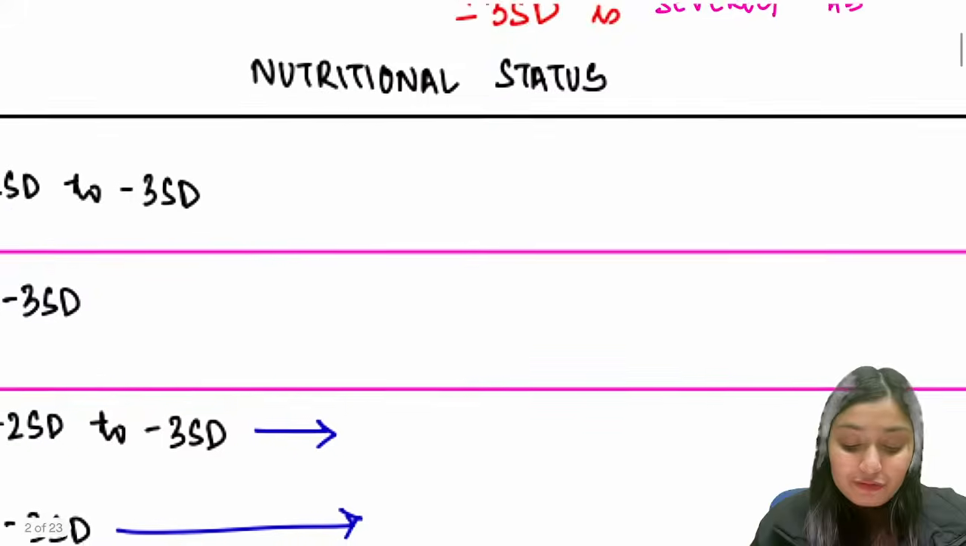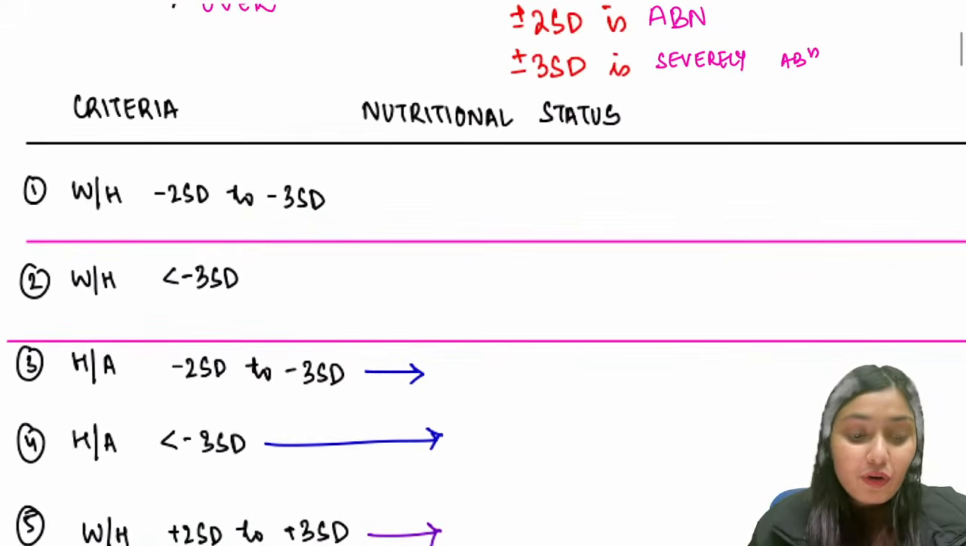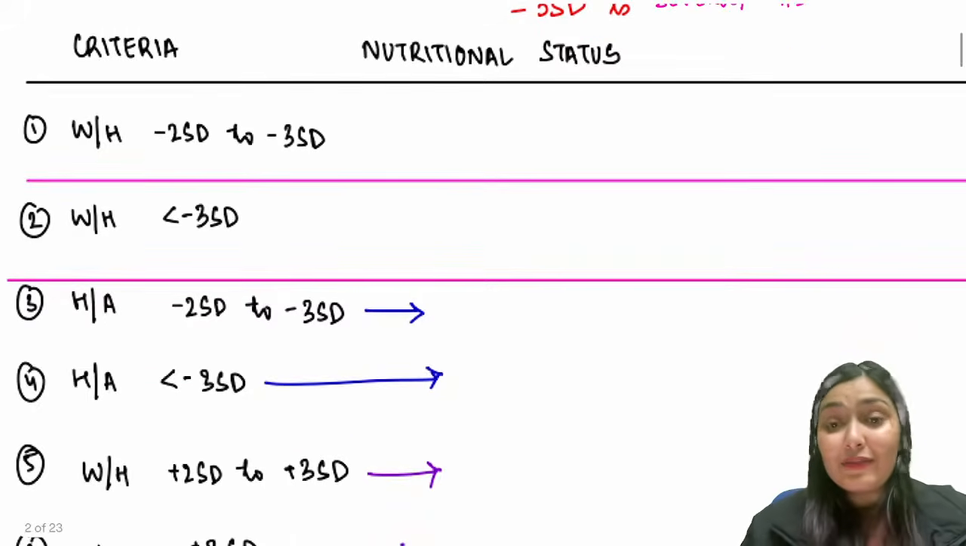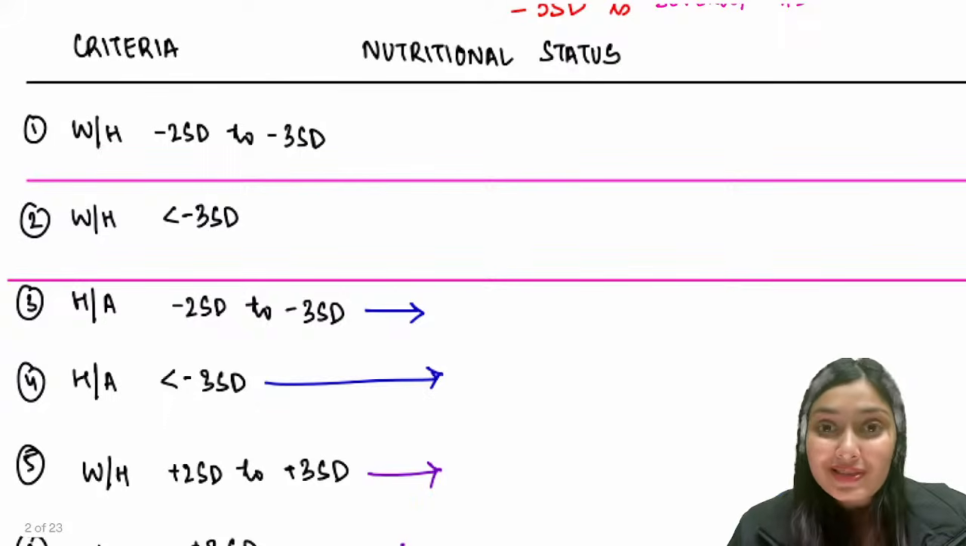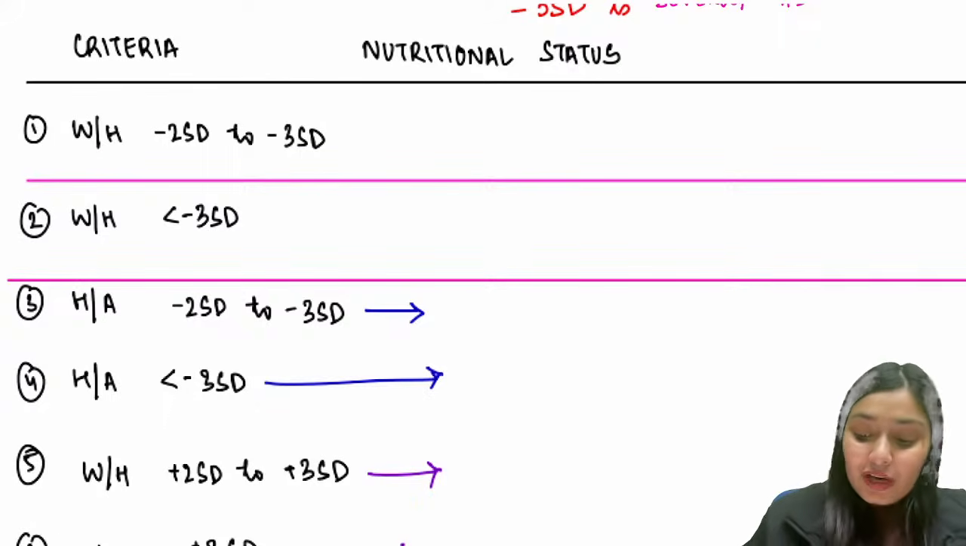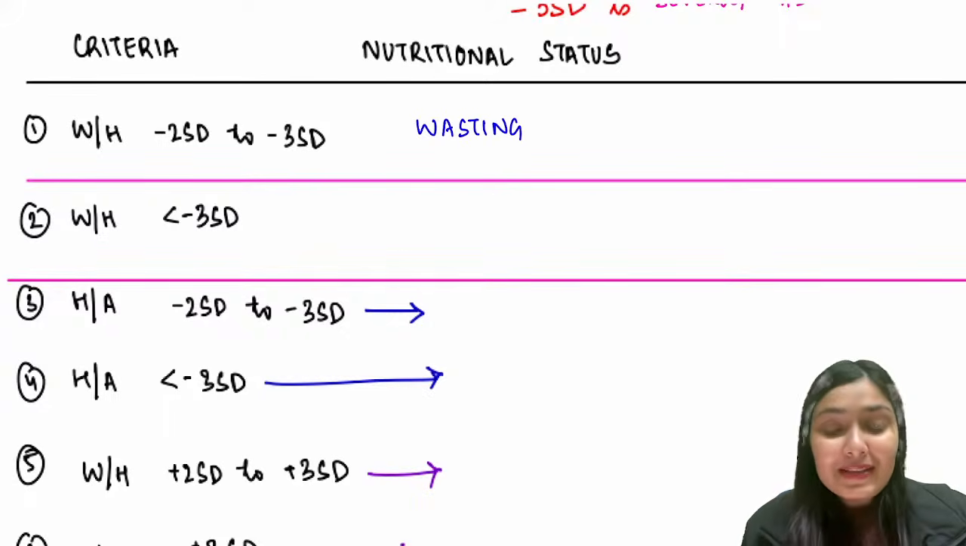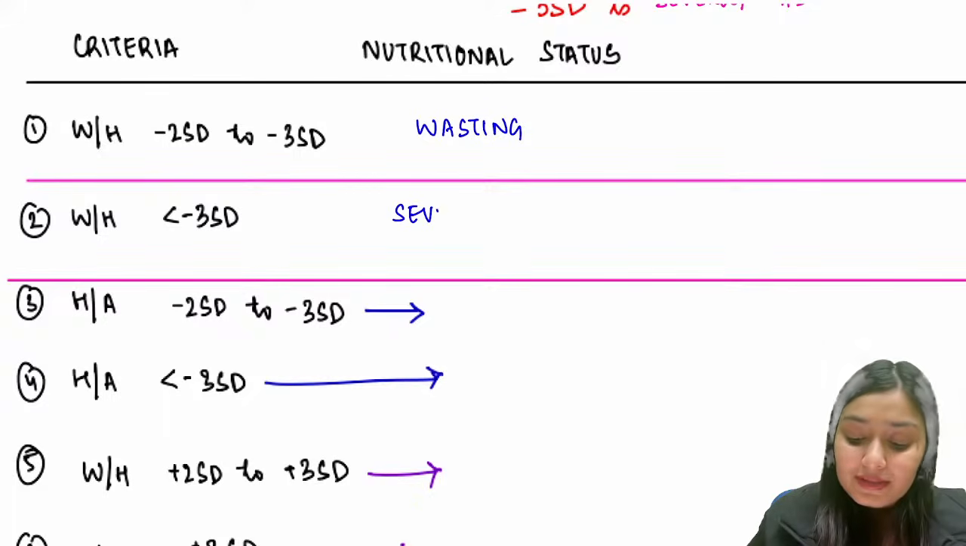Firstly, we have weight for height. Weight for height minus 2 to minus 3 standard deviation. So this child is going to be wasted or severely wasted? This child is going to be wasted. This is the definition of wasting. But if it is less than minus 3, this will be severe wasting.